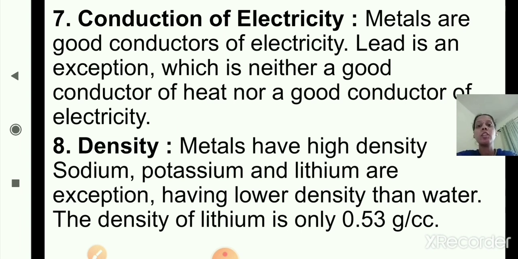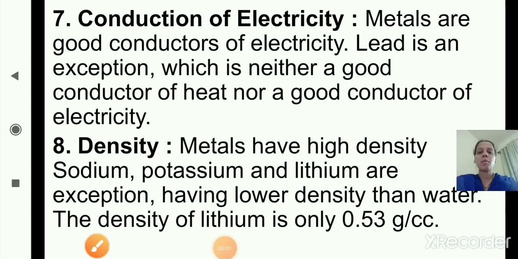So what is the density of lithium? The density of lithium is only 0.53 gram per cubic centimeter. Okay, so this is about density. This is the eighth property. Now we'll move to the next property.